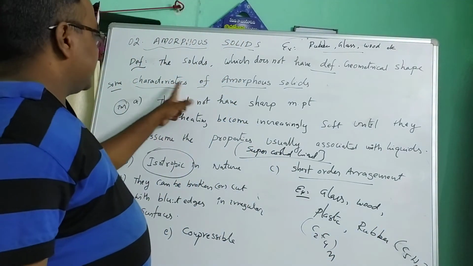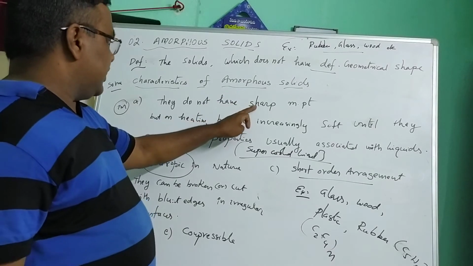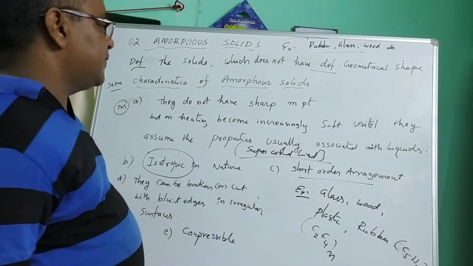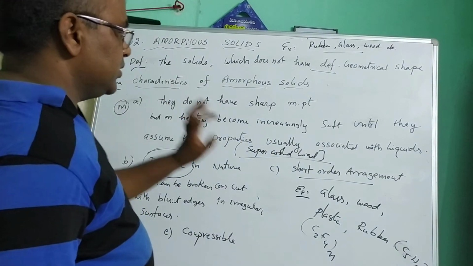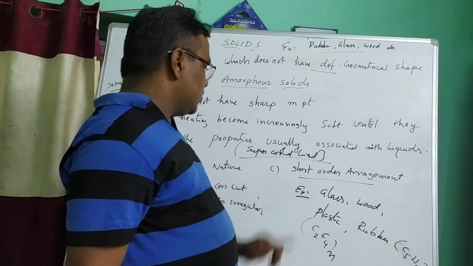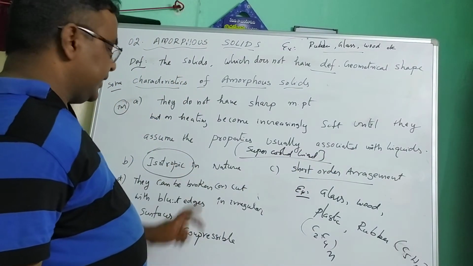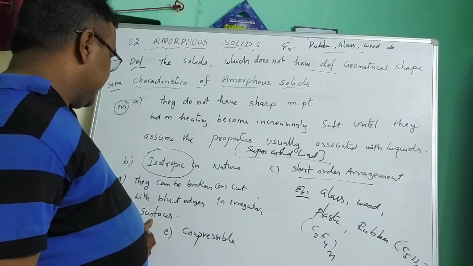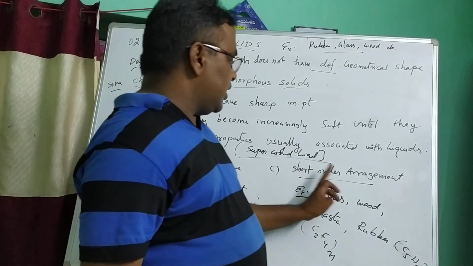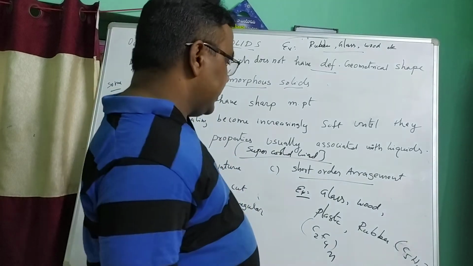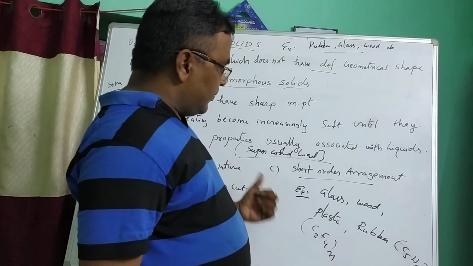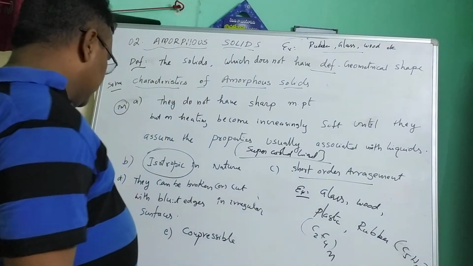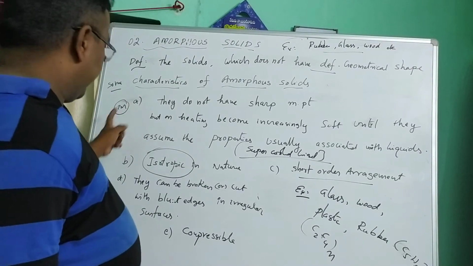So, some general characteristics of amorphous solids. They have no sharp melting points, but on heating become increasingly soft until they assume the properties usually associated with liquids, so they are known as supercooled liquids. Second, isotropic in nature. Third, they can be broken or cut with blunt edges in irregular surfaces. Fourth, they have short order arrangements, quite opposite to crystalline solids, which have long order arrangement. Examples: glass, wood, plastic, rubber, etc. Last, they are compressible. These are the 5 properties.